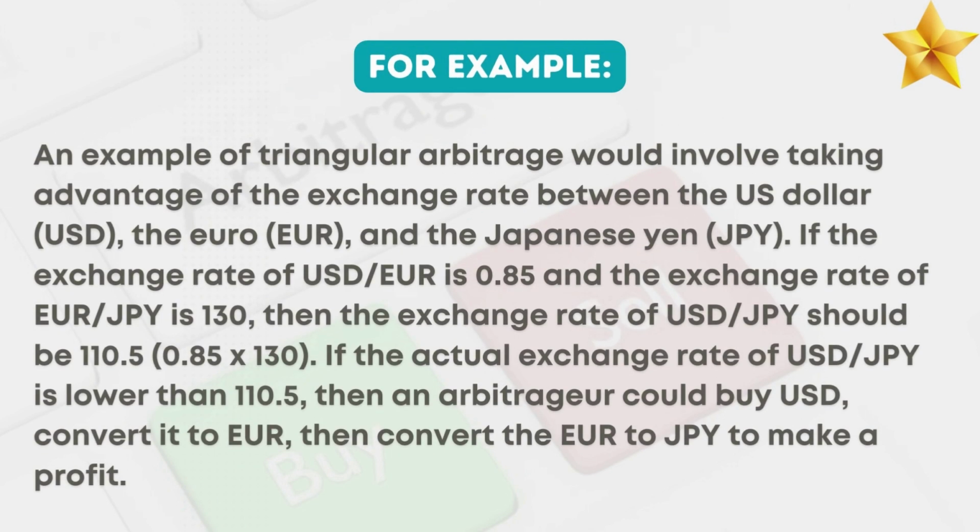An example of triangular arbitrage would involve taking advantage of the exchange rate between the US dollar, the euro, and the Japanese yen. If the exchange rate of US dollar to euro is 0.85 and the exchange rate of euro to Japanese yen is 130, then the exchange rate of US dollar to Japanese yen should be 110.5, 0.85 by 130. If the actual exchange rate of US dollar to Japanese yen is lower than 110.5, then an arbitrageur could buy USD, convert it to euro, then convert the euro to JPY to make a profit.